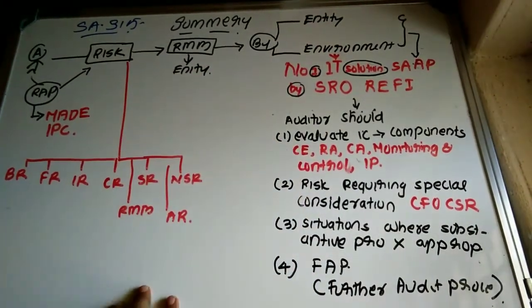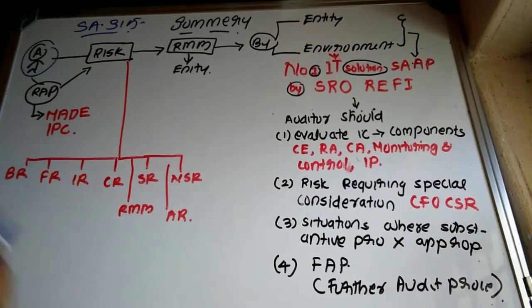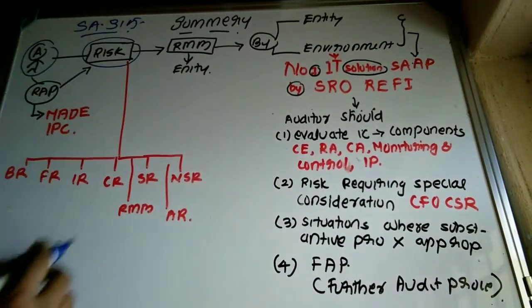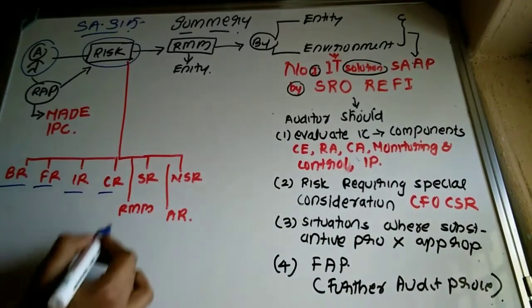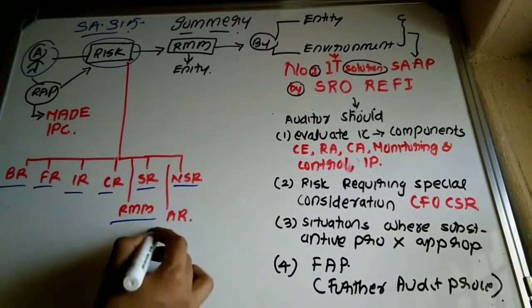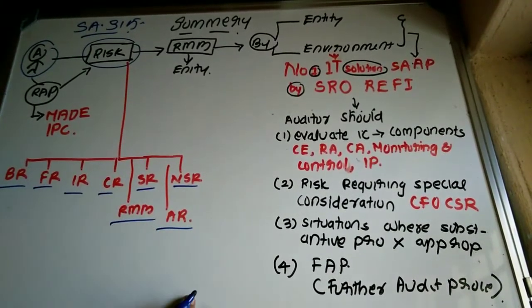So essay 315. First of all, the auditor. What is the main responsibility of the auditor? The auditor should determine whether there exists any risk. Risk can be business risk, fraud risk, inherent risk, control risk, risk of material misstatement, sampling risk, non-sampling risk, and audit risk. We have already discussed all these aspects in great detail, right?